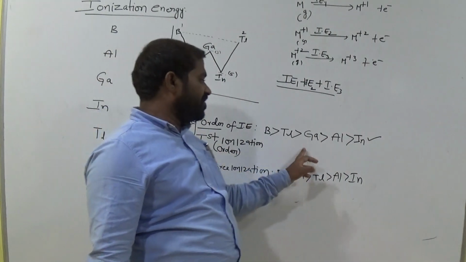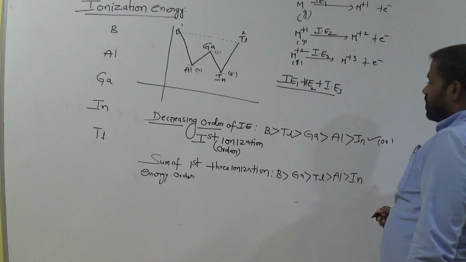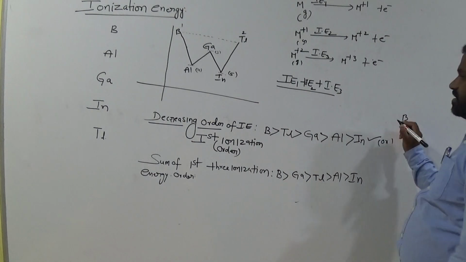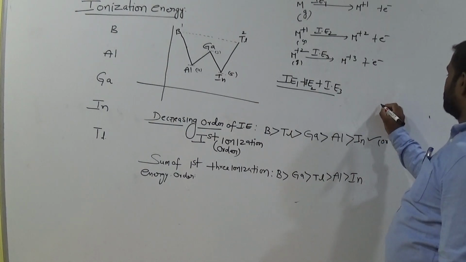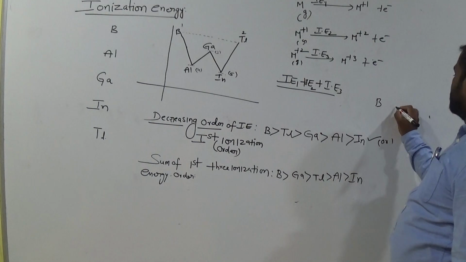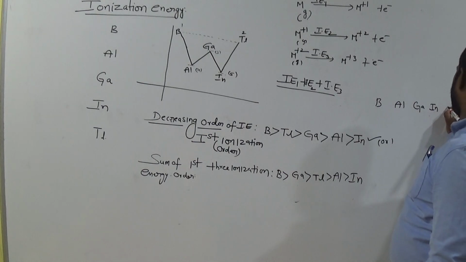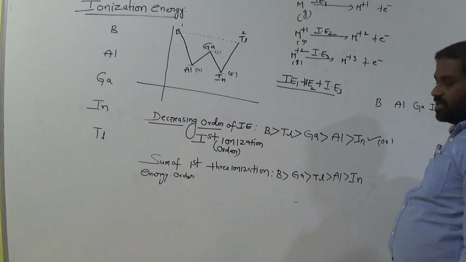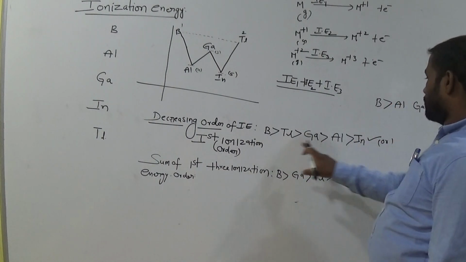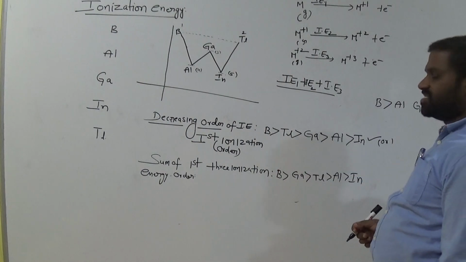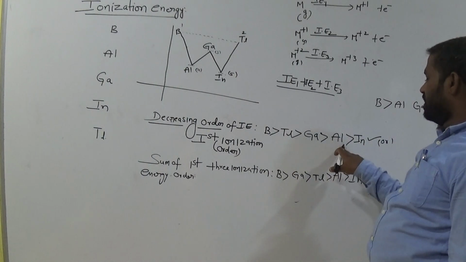Okay, now how can we write this expression? This expression can also be written as, what is the general order? First boron in the group, next one aluminium, the first one is boron, am I right? Next one is aluminium, next one gallium, next one indium, and last one is thallium, am I right? Now observe this: boron has more ionization energy than aluminium. B greater than aluminium. Okay.